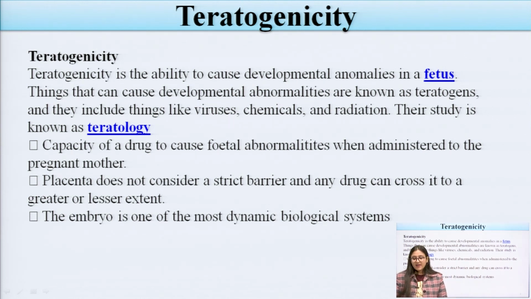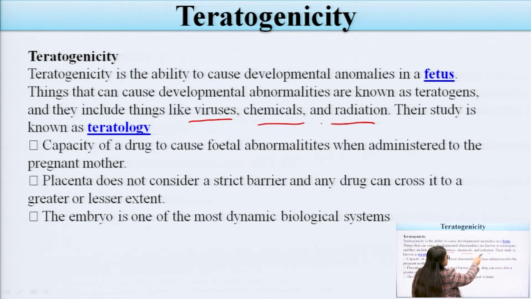The things that can cause the development of some kind of abnormalities are known as teratogens, and they include things like viruses, chemicals, and radiation, which can be transferred from the mother to the fetus. They may produce teratogenic effects in the fetus, or some kind of abnormalities can be seen further in the fetus. The study of teratogenicity is known as teratology.